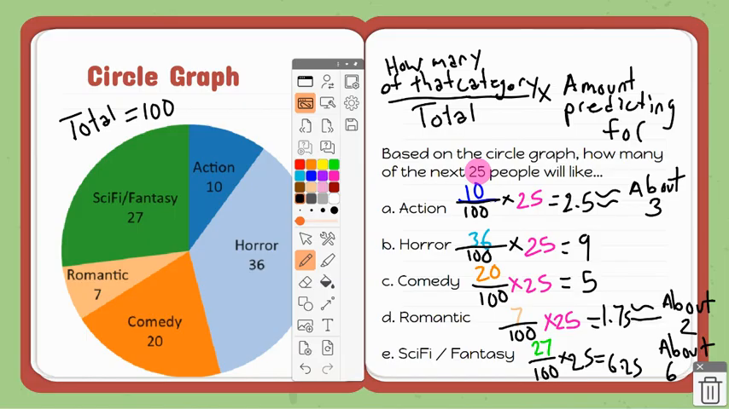So this whole thing, if they ask you to predict based on a graph, what you've got to do is put on top how many of that category they're asking you to find, so whatever it says on the graph. The bottom is the total amount in the graph, times the amount that you are going to be predicting for. So that is how you would predict based off of a circle graph. The same concept though applies to any kind of graph that you're predicting for. That same formula works.